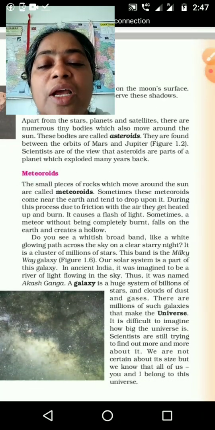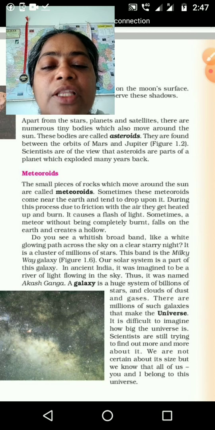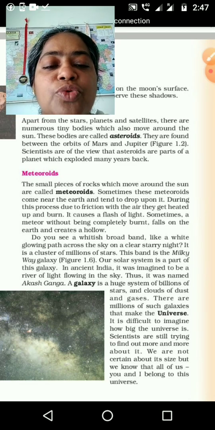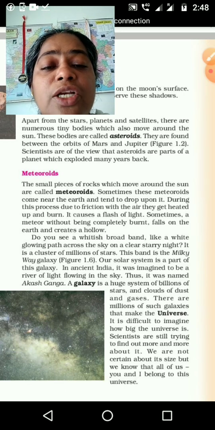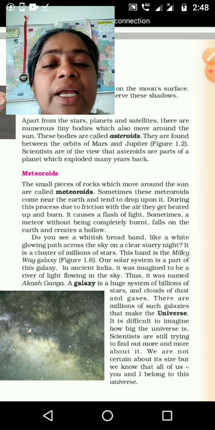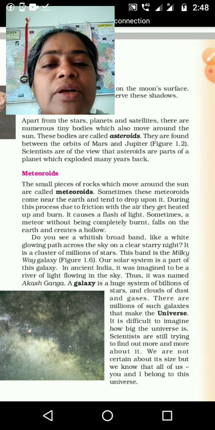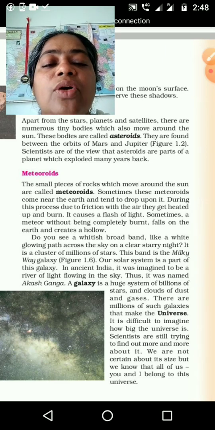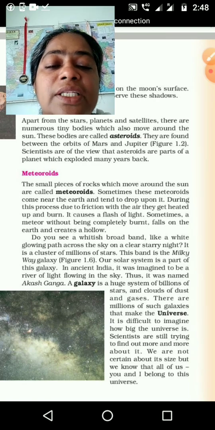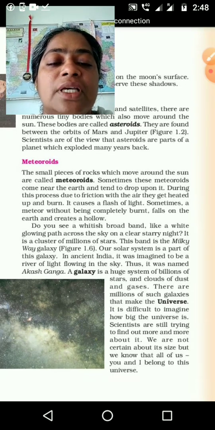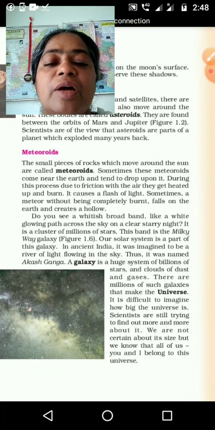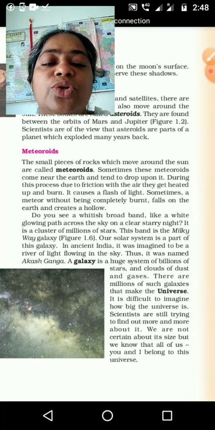Okay, next one, meteoroids. The small pieces of rock which move around the sun are called meteoroids. Before, what we said, small particles, tiny bodies, are not only rock, many other things, and altogether we call them asteroids. Here meteoroids are the small pieces of rock only. Sometimes these meteoroids come near the earth and tend to drop down.